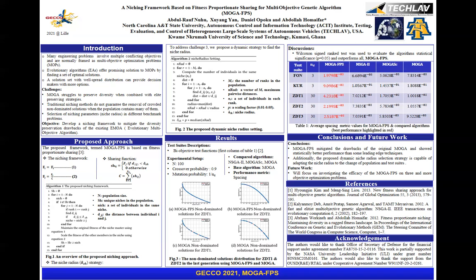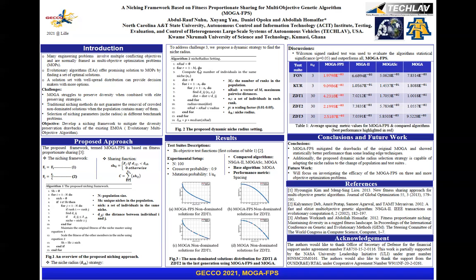sharing. For fitness proportionate sharing, sharing is done based on individual fitness. So after we identify the niches in the population set, for each niche in the population set, we maintain the original fitness of the niche master. Niche master in our setting is the individual with the smallest index in each niche, and we derate the fitness of the other individuals with the corresponding niche count. Algorithm 1 gives the implementation of our niching framework.